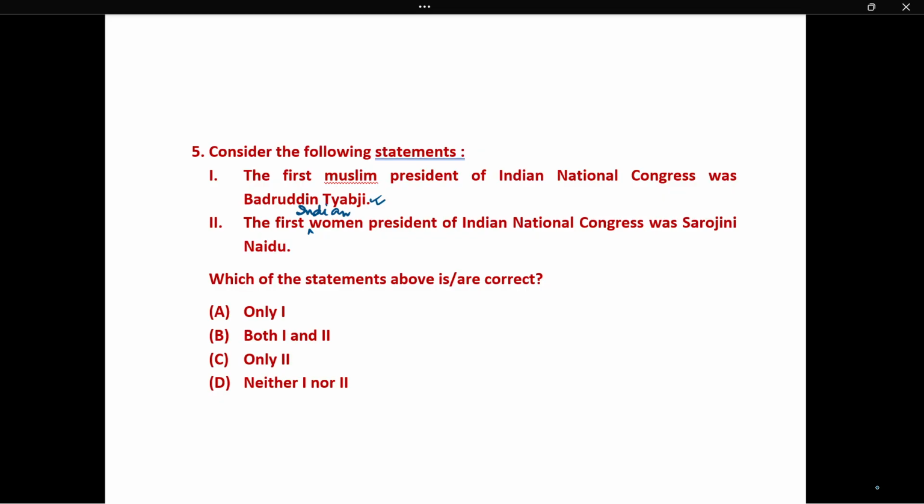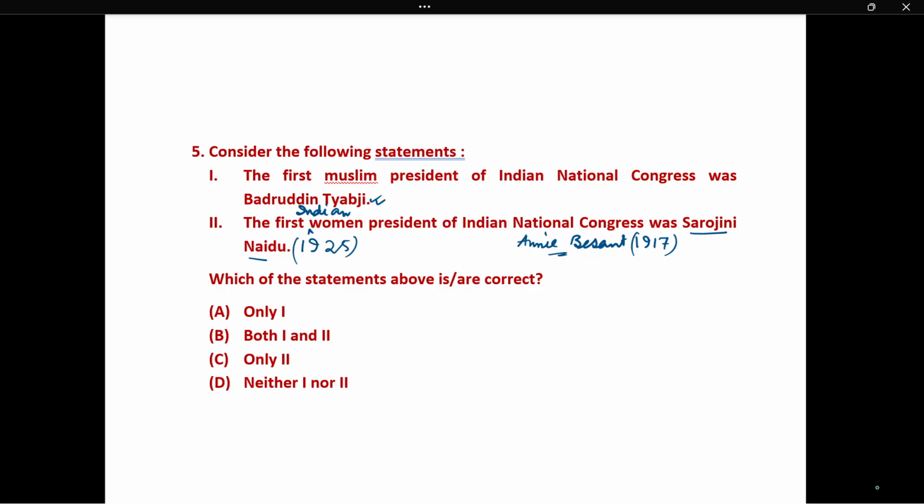But here, as it is mentioned, the first woman president of the Indian National Congress was Annie Besant, an Irish lady, and she became president in the year 1917. Sarojini Naidu also became president in 1925.